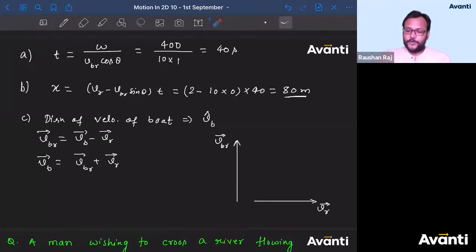So if you know these two vectors and you have to add them to get VB, can't we use the triangle rule of addition, the extremely easiest one? Tell me guys, how do you use the triangle rule of addition? Because you have to add VBR and VR to get VB. The direction of VBR is given to you, direction of VR is given to you. How will you get VB? Come on guys, share the approach, share the concept for the triangle rule of addition. Please let me know. I'm waiting for your answer. How do you use the triangle rule of addition? What is the method? What is the approach?